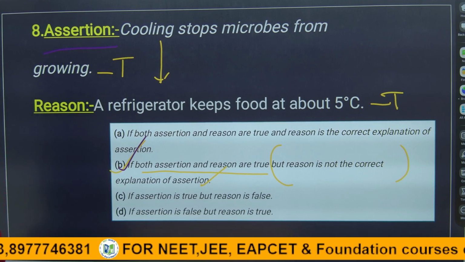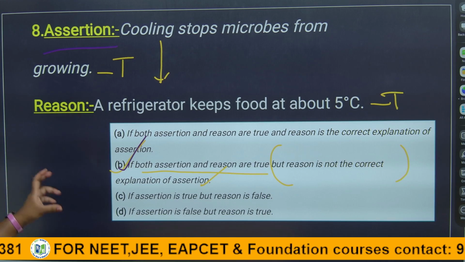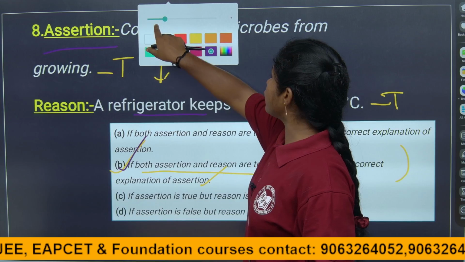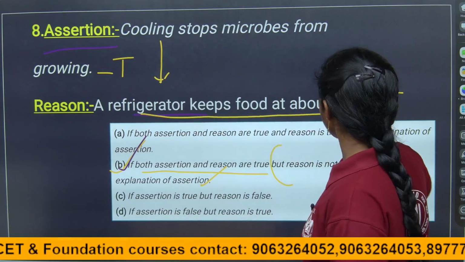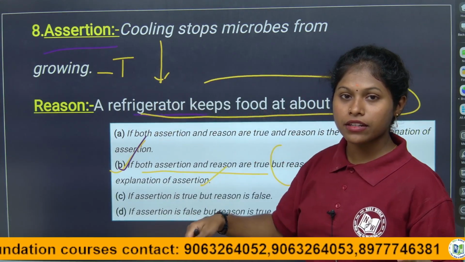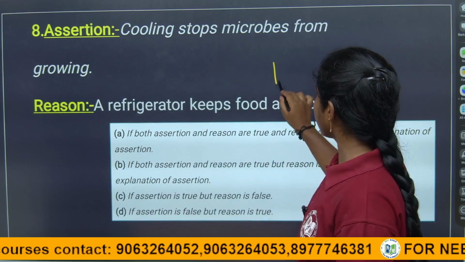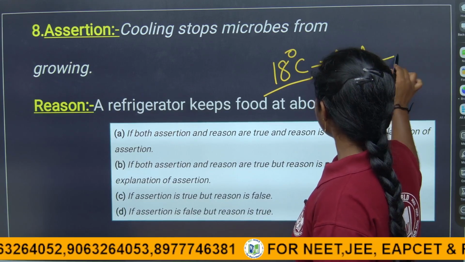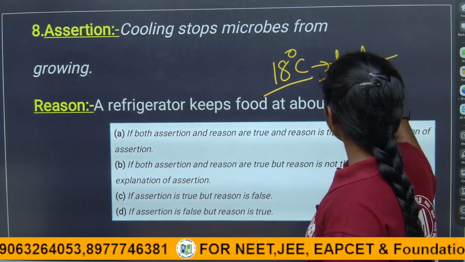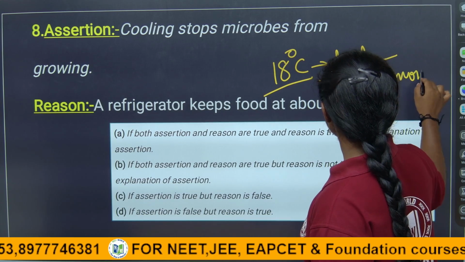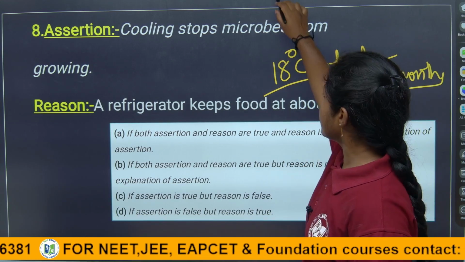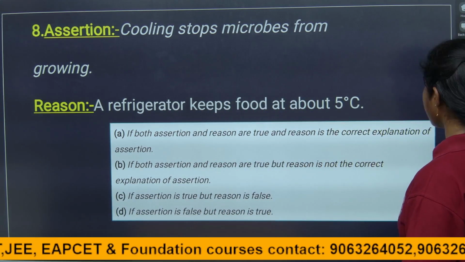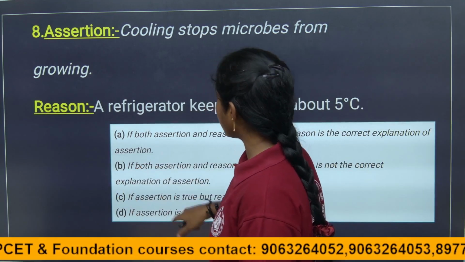So this is how we have to analyze each and every question, children. Not only at 5 degrees centigrade will the food not be spoiled; at 18 degrees centigrade the food will be present for a few months. The food will not spoil, right, up to a few months. This is how the imports and exports of our country happen. So for this question, children, the answer is B. For this question the answer is B, right?